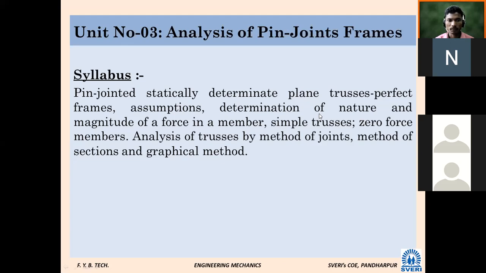Determinate plane trusses, perfect frame, assumptions, determination of nature and forces, magnitude of force in the member, simple trusses, zero force member, analysis of trusses by method of joint, method of section, and graphical method. This is our syllabus. It is a very simple chapter, but the problems are lengthy.